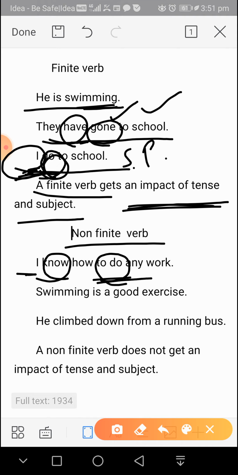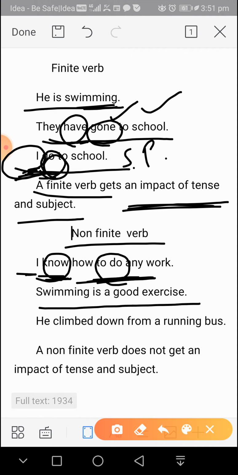You can say I know how to do work, he knows how to do work, they know how to do work, they knew how to do work. Whatever you say, the form of this verb will change, but to do will remain the same. There will be no change of tense or subject.